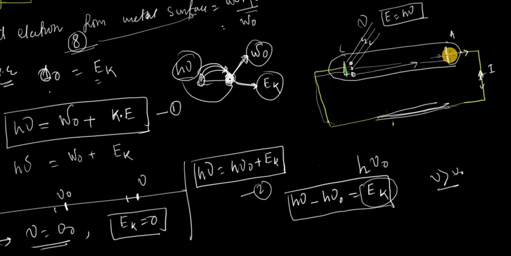When they move to the anode, they automatically flow through this wire and come back to the cathode. So there is a complete path without any potential, and there is a current associated with the motion of the electron. This is called the current without potential. Why? Because the electron coming out from the metal surface has some kinetic energy.